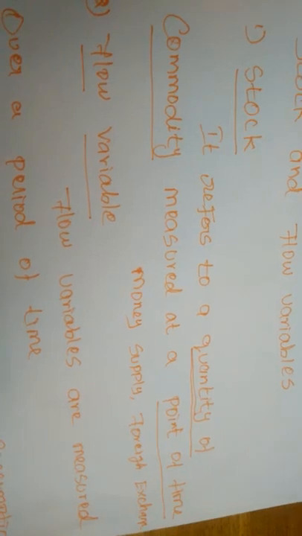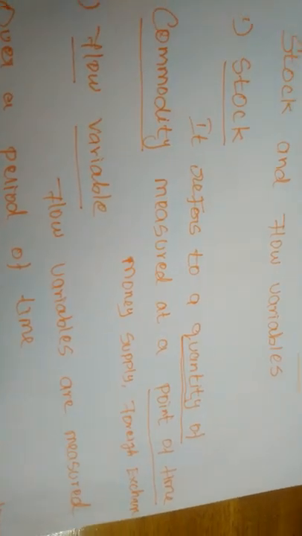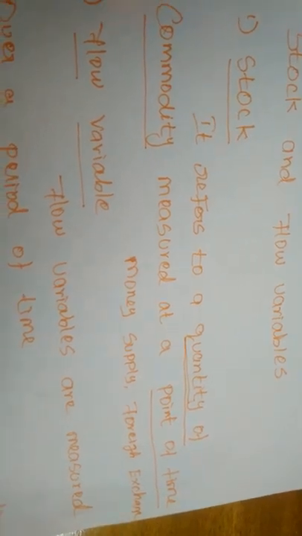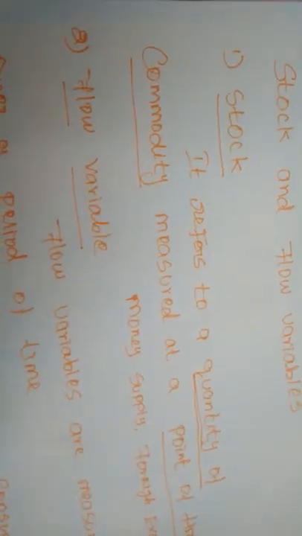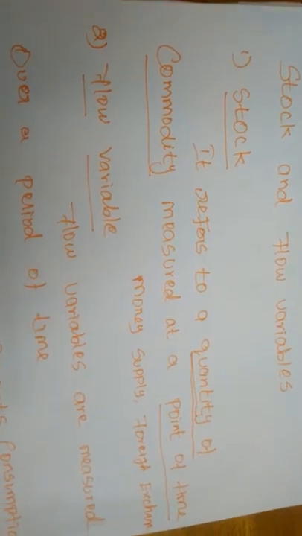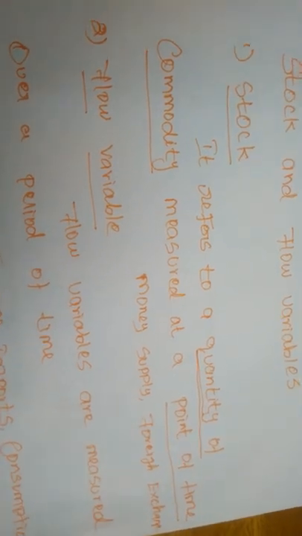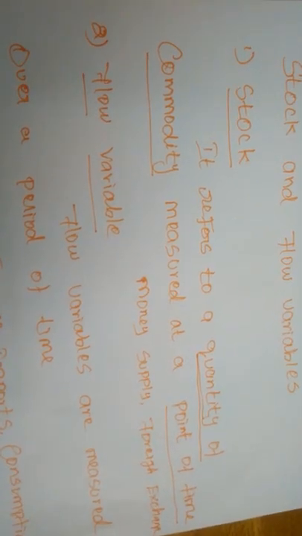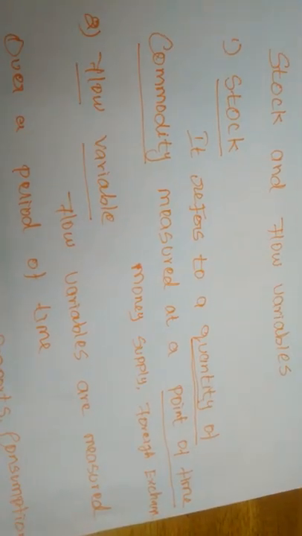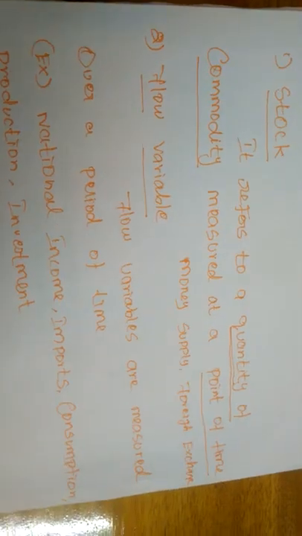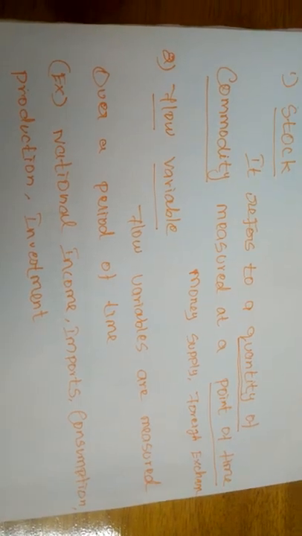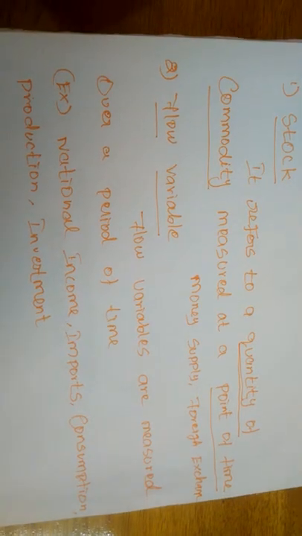For example, money supply, unemployment level, foreign exchange, and capital. Otherwise, we can say buildings also. Some capital will be at a static level, and that we can consider as stock. In other words, stock is a quantity measured at a particular point of time.